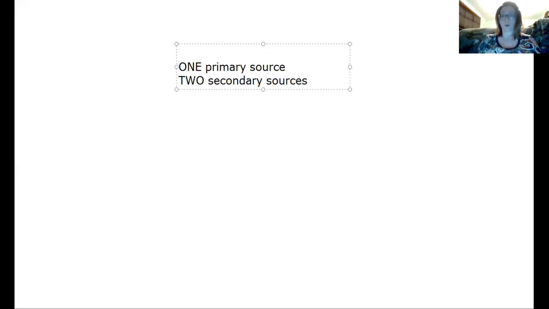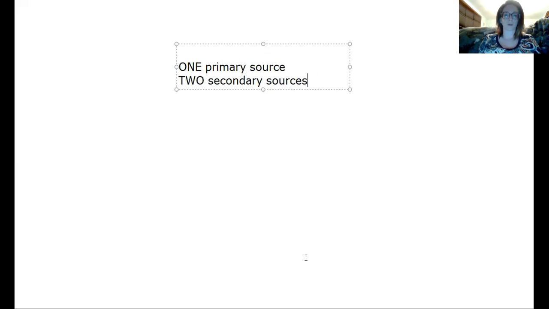Okay, your annotated bibliography. Now, you need one primary source and two secondary sources. This is for your paper and the annotated bibliography. This is for both, because it's the same thing. You're using these sources for the annotated bib for your research paper. So a primary source, let's go over this.